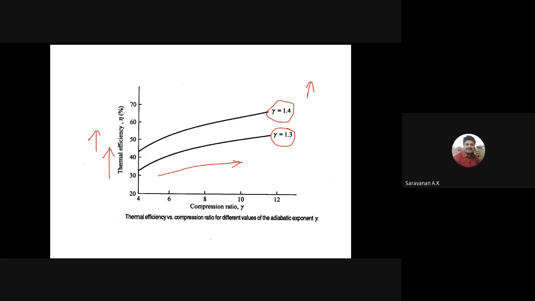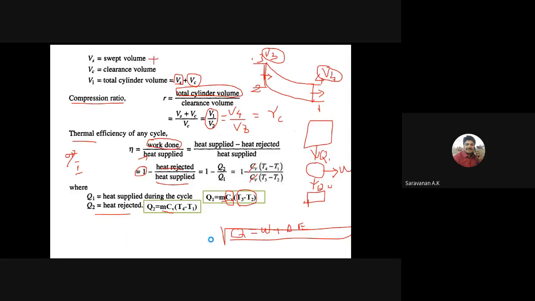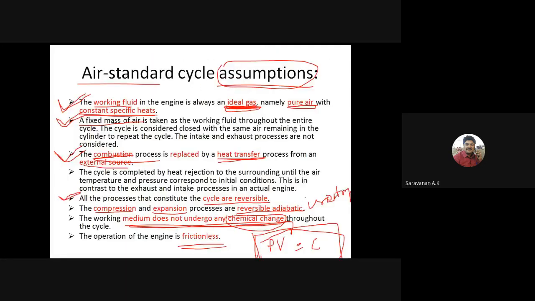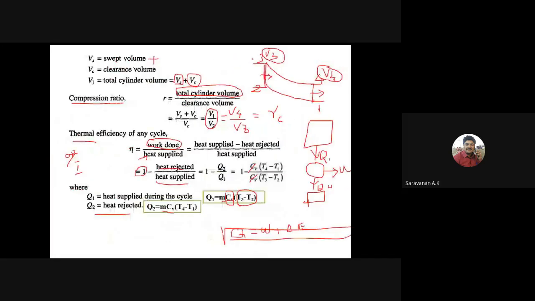Okay, right, fine. So we can stop this class here itself. In this class we have discussed the Otto cycle, what the air standard cycle is and how it works, and what assumptions are made in the air standard cycles. Do you have any doubt on this?